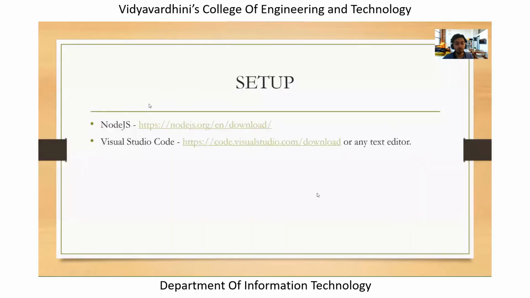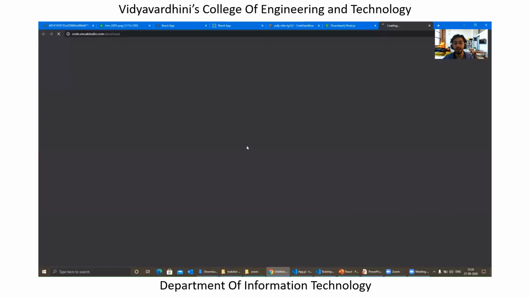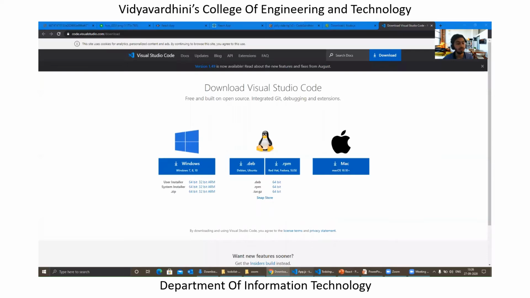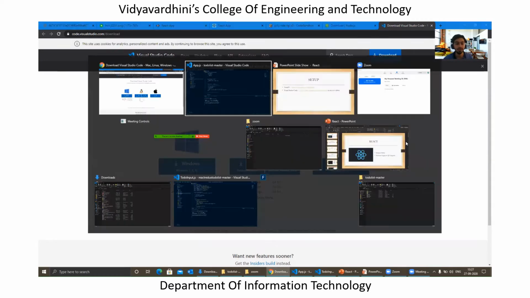Apart from that, we'll also take a look at the other setup required, which is a code editor. I personally use Visual Studio for writing code over here. This is not mandatory. Again, you can use different code editors available in the market, like Sublime Text or Atom, and you can download them as per your requirements.